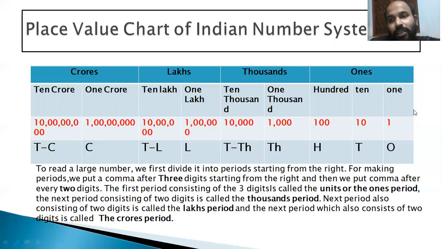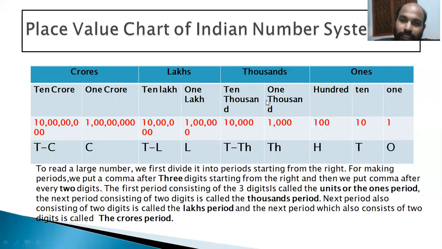I repeat, whenever you find a number, from the right count 3 digits and put a comma. This will be your ones period. It comprises ones, tens, hundreds. After 3 digits you put a comma, then after 2 digits again you put a comma.